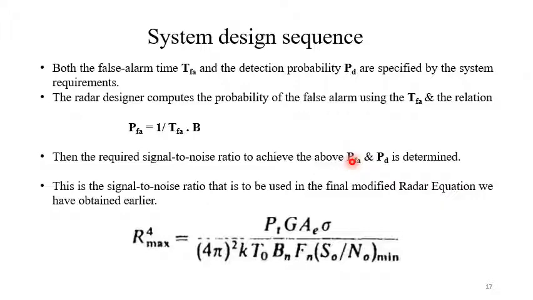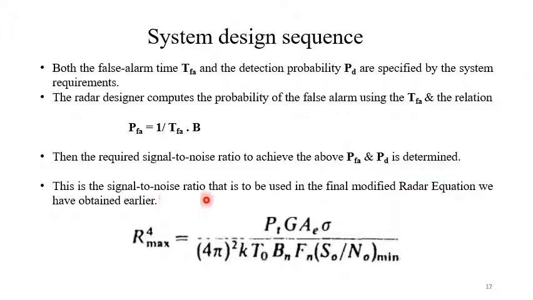Now the system design sequence. Both the false alarm time TFA and the detection probability PD are specified by the system requirements. The radar designer computes the probability of false alarm using this TFA and the relation PFA equal to 1 by TFA into B. Then the required signal to noise ratio to achieve the above PFA and PD is determined.